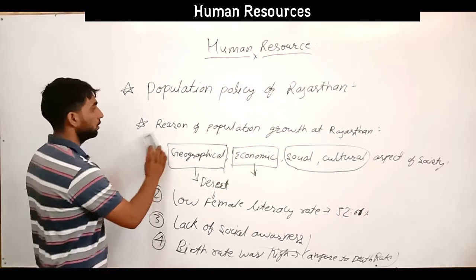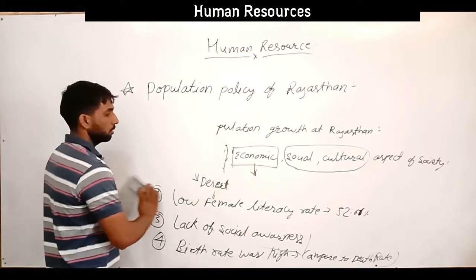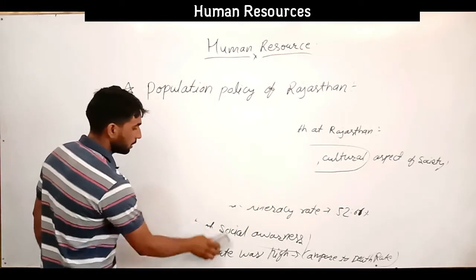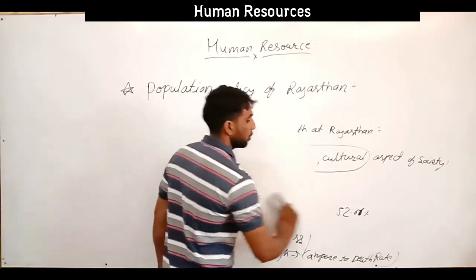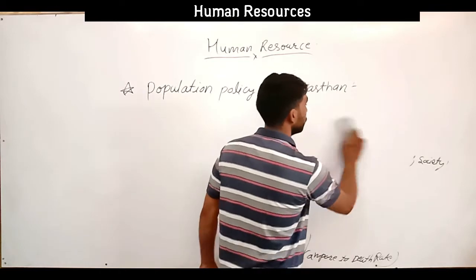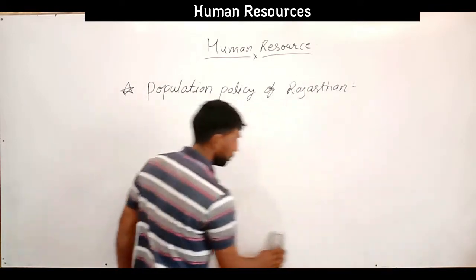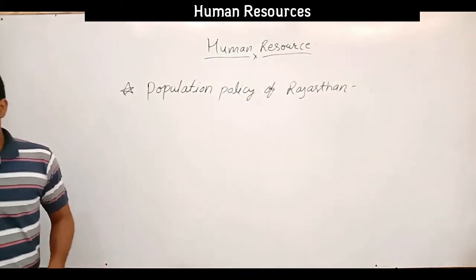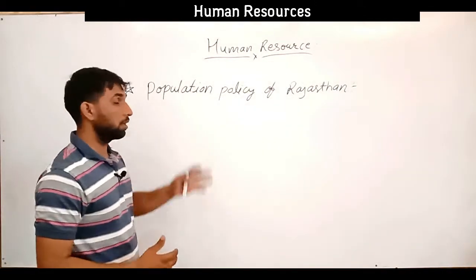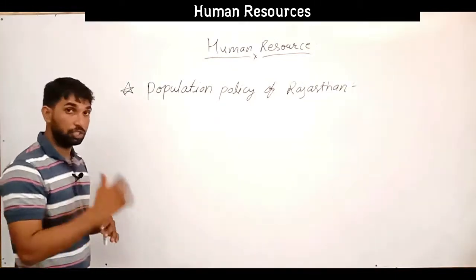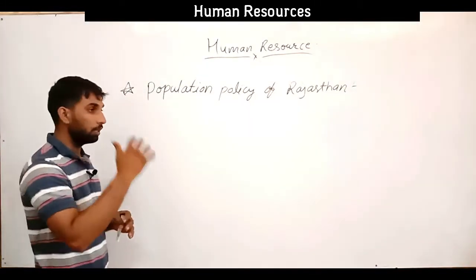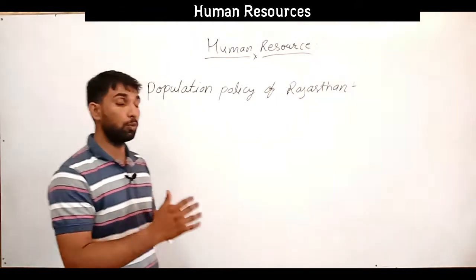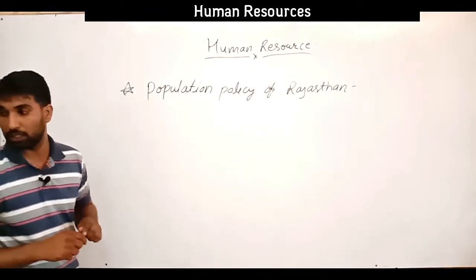Here we discuss how to eradicate those reasons through the different population policy programs and various activities, through which the problem will be eradicated or removed from society.